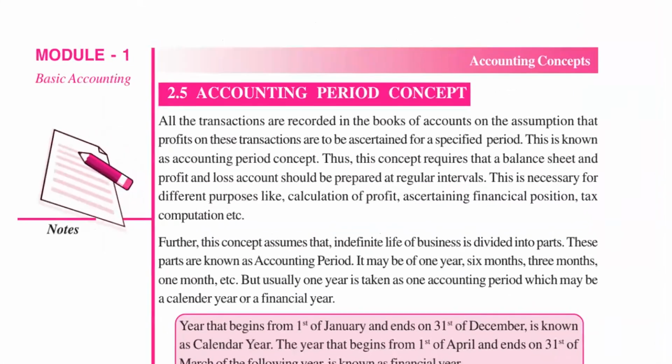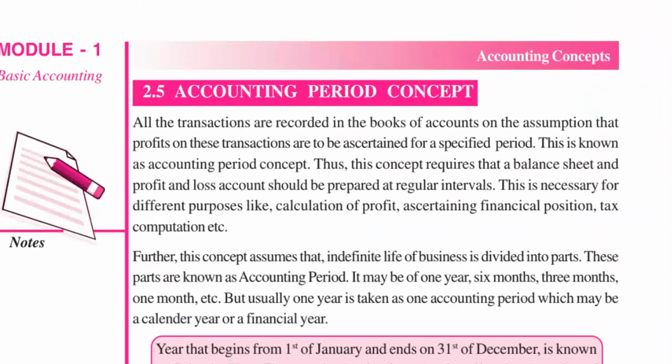The next concept is the accounting period concept. This is also very easy. Accounting period concept means whatever transactions we are recording, or whatever accounting we are preparing, that must be for a specific period. I have already told you, every businessman doing business records their transactions, and at the end of the year they find out profit and loss and the financial position of the business. This one year is called the accounting period concept.